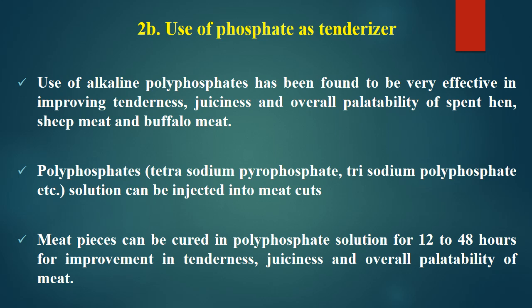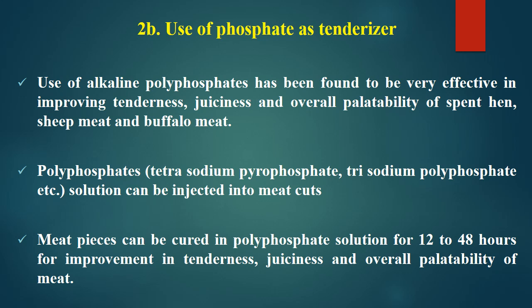Now about the use of phosphate as a tenderizer. Use of alkaline polyphosphates has been found to be very effective in improving tenderness, juiciness and overall palatability. In modern industry, polyphosphates are commonly used, or they can be used along with marinades, and have been found to improve the overall palatability, juiciness and tenderness of spent hen meat, sheep meat or buffalo meat, or all meat coming from aged animals.